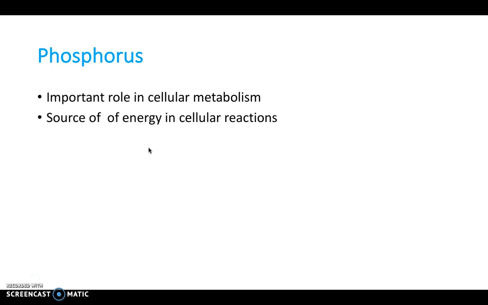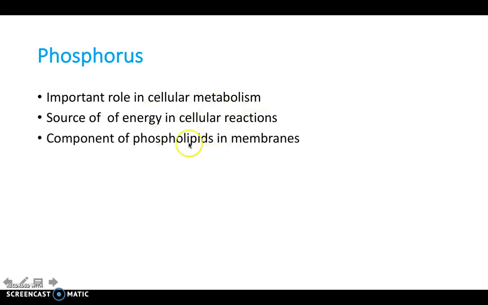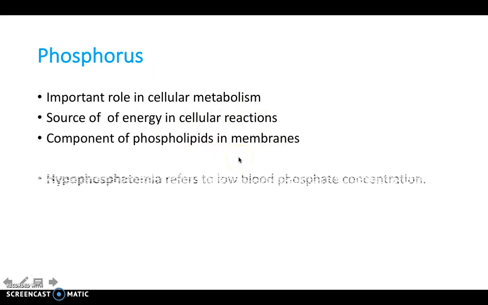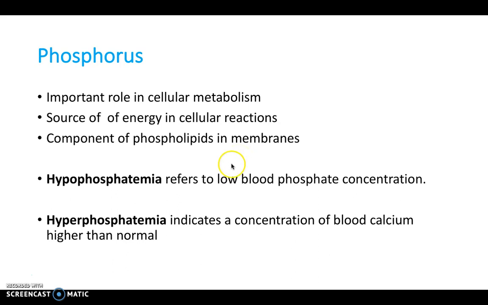Phosphorus also has an important role in cellular metabolism, and it's the source of energy in our cellular reactions. It's also a component of phospholipids in membranes, so remember that phospholipid bilayer, phosphorus is a part of that. And likewise, we can use these clinical terms, hypophosphatemia or hyperphosphatemia, to indicate whether the blood phosphate level is low or high.